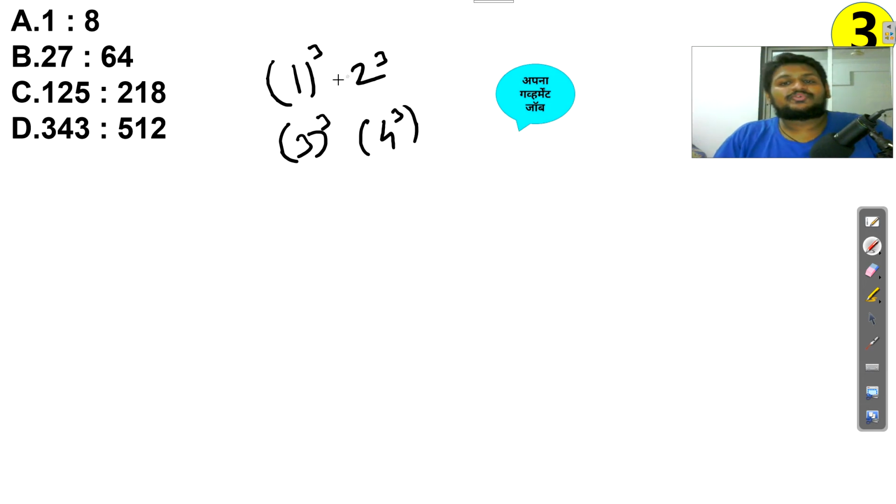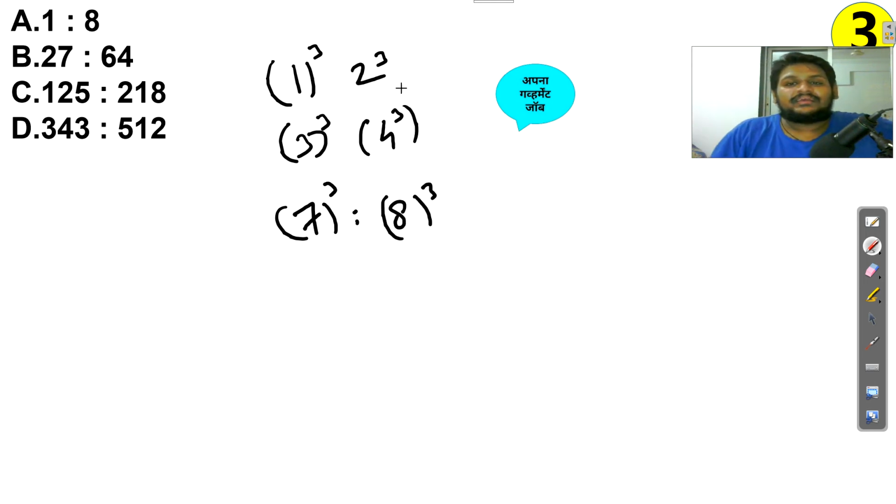So I am getting the logic. Let's confirm: 125 is 5 cube, but 218 is neither a cube nor a square. 343 is 7 cube, and 512 is 8 cube. The logic is cubes of numbers differing by plus 1, but here it is not satisfying.